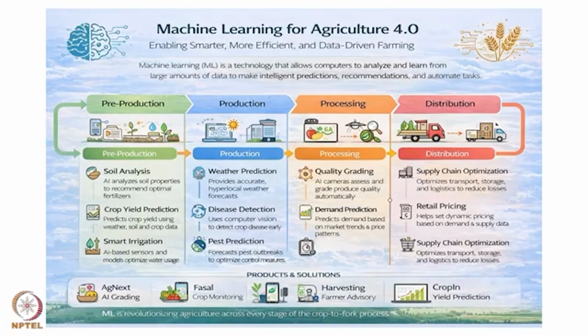Here in this slide I have shown how machine learning is helping the agriculture sector in pre-production, production, processing. The way we use machine learning in smart manufacturing, I tried to make this slide in the same format: in pre-production, soil analysis is to be done with the help of machine learning algorithms. Crop yield predictions can also be done with the help of data analytics, and smart irrigation, which we have already discussed. So machine learning also has a very great role in agriculture 4.0.